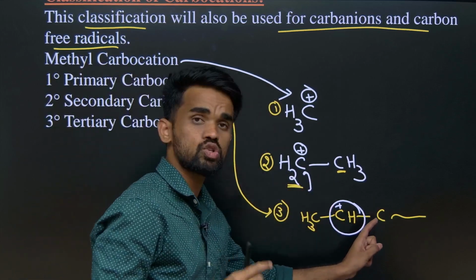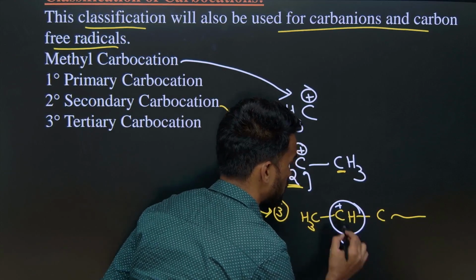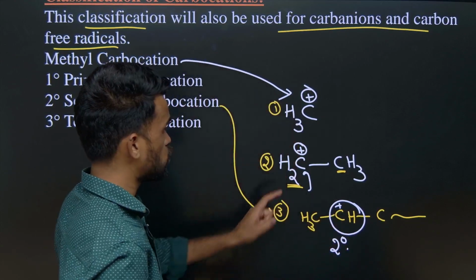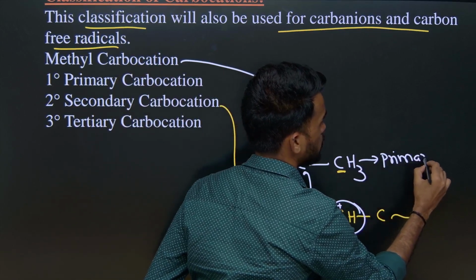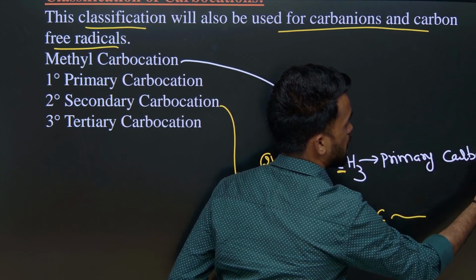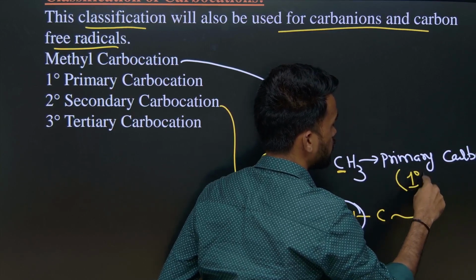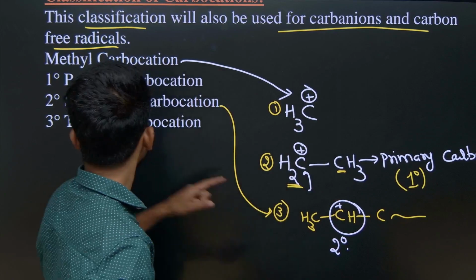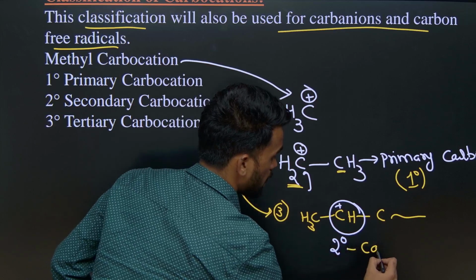So if at least two carbons are attached, we call it a secondary carbocation or 2-degree carbocation. This should be called a primary carbocation, which can also be represented as 1 degree. And this can be called a secondary carbocation or 2-degree carbocation.